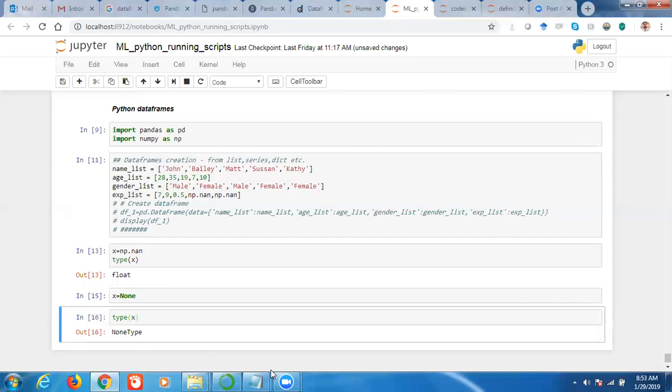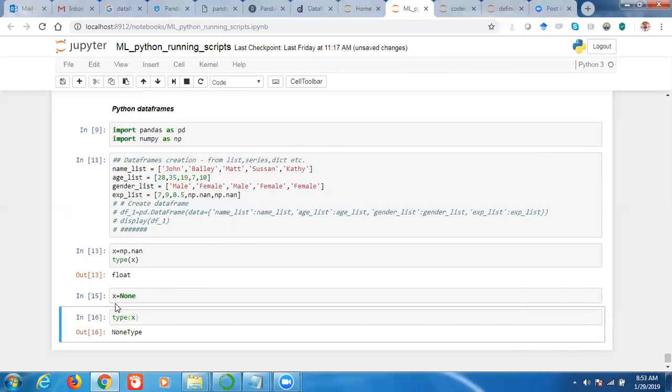So you can give np.nan, and why have I given np.nan? In this fourth list we are dealing with numbers, right? These are experiences, so those will be numbers only. By providing np.nan, our intention is to tell that we are dealing with values which are numeric, but we can also give None for missing values.